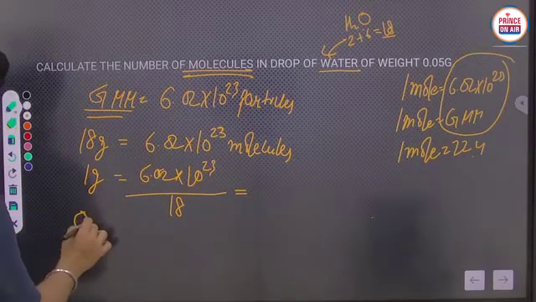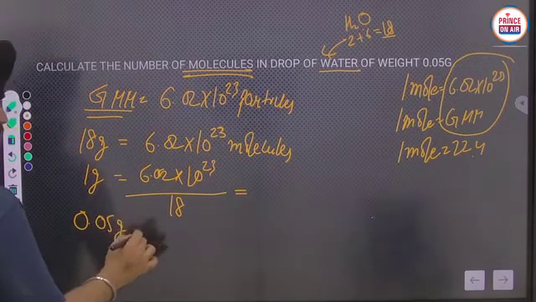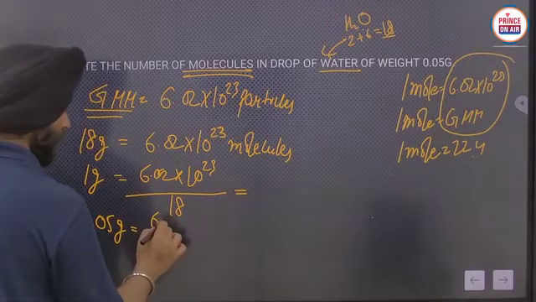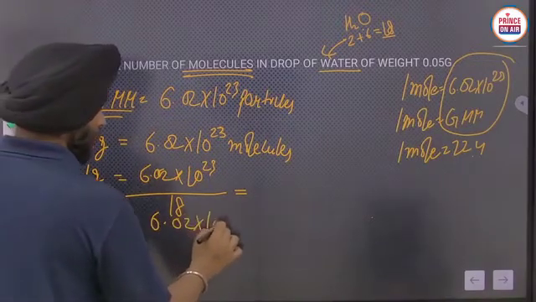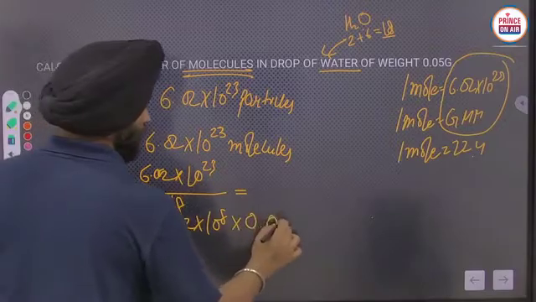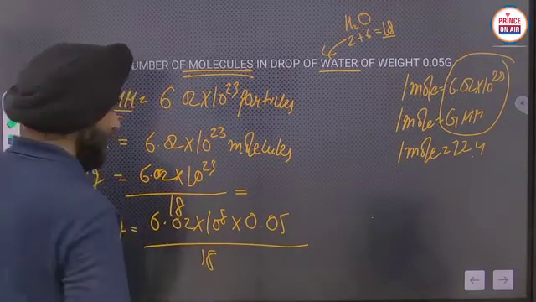And for 0.05 gram, you have to multiply it by 0.05. Okay, so 0.05 upon 18. Okay, like in this way.